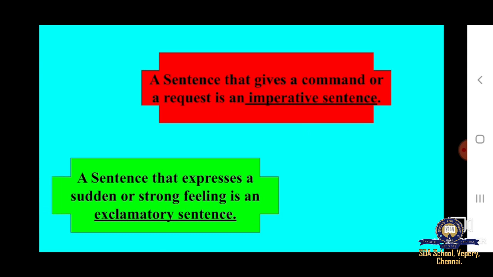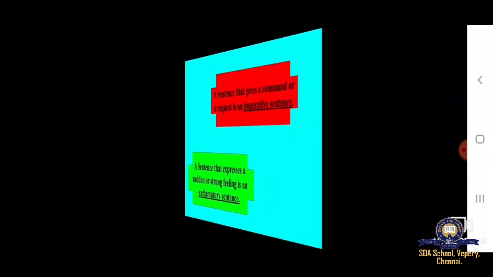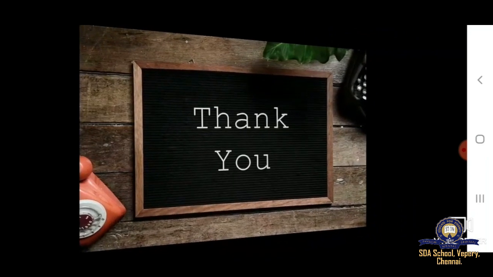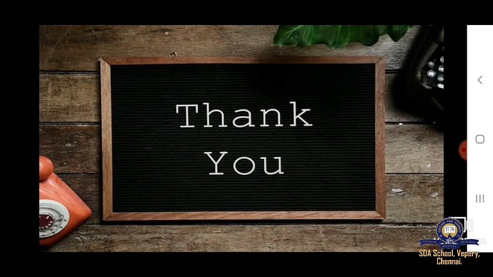Okay, children, I hope you all understood what is a sentence and the kinds of sentence and how to identify the kinds of sentence. Thank you, children.